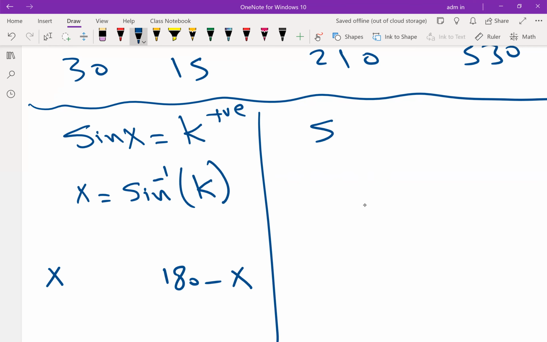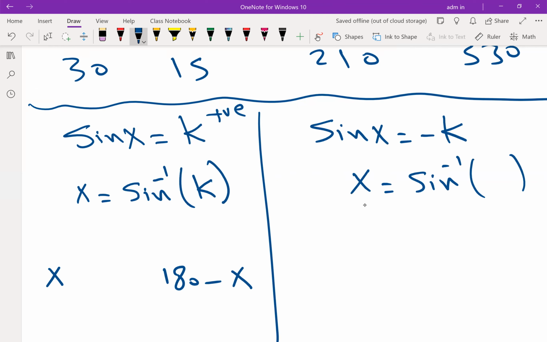But if it is given sine x is equal to a negative value, use shift sine to get the principal angle, but please write it positive. Doesn't matter positive or negative. But your final answer will be 180 plus x and 360 minus x.